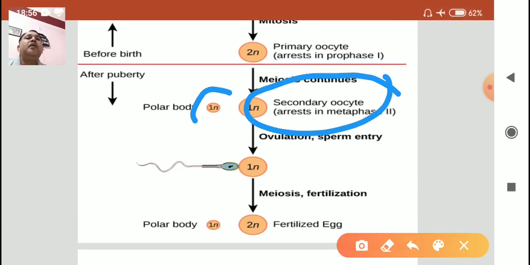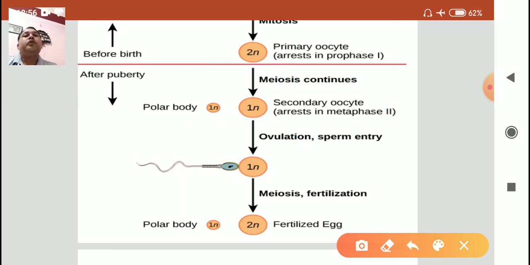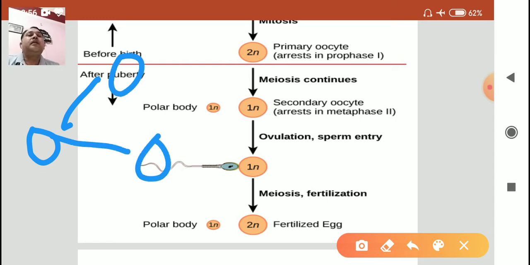and one small polar body. Here the polar body is formed due to unequal distribution of cytoplasm. Most of the cytoplasm of that cell is distributed towards the secondary oocyte, because during the menstrual cycle, during the oogenesis process, only one ovum has to form. That's why during meiosis 1 there should be two cells formed, but in the case of oogenesis one cell is larger and the other cell is smaller.